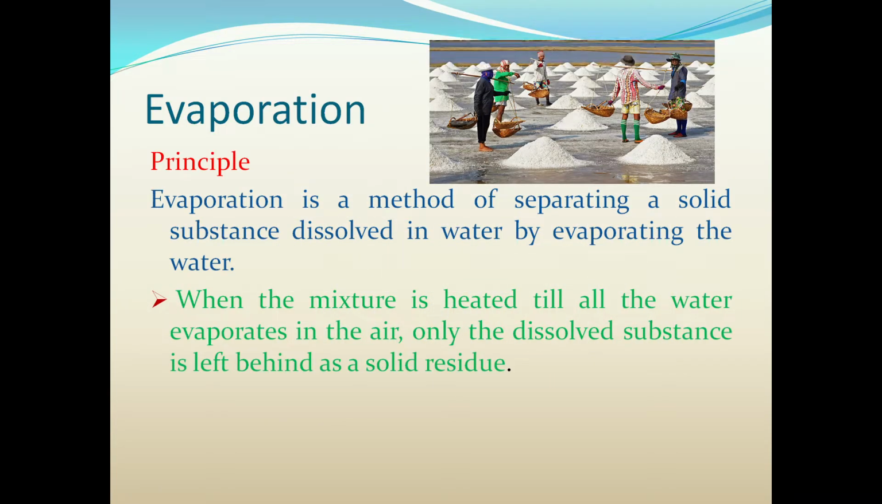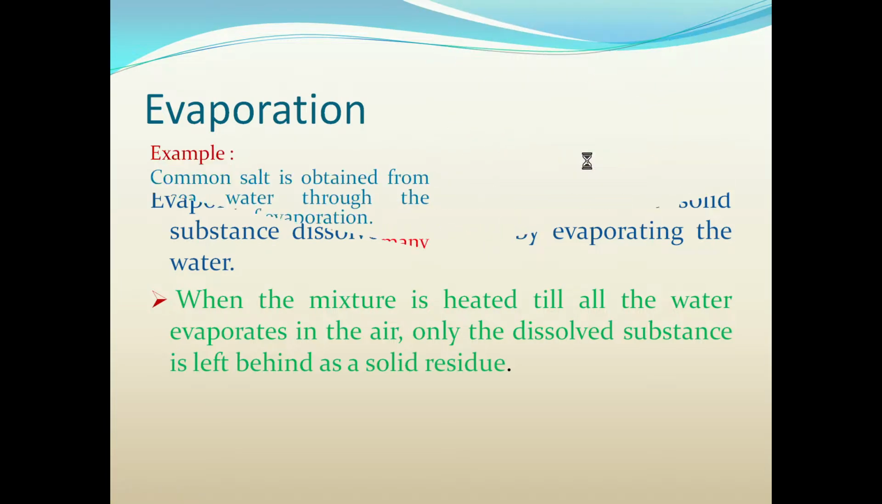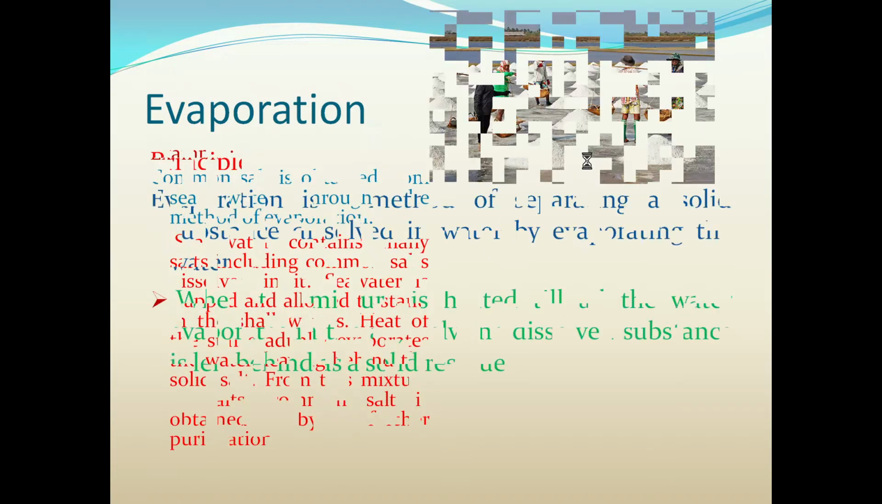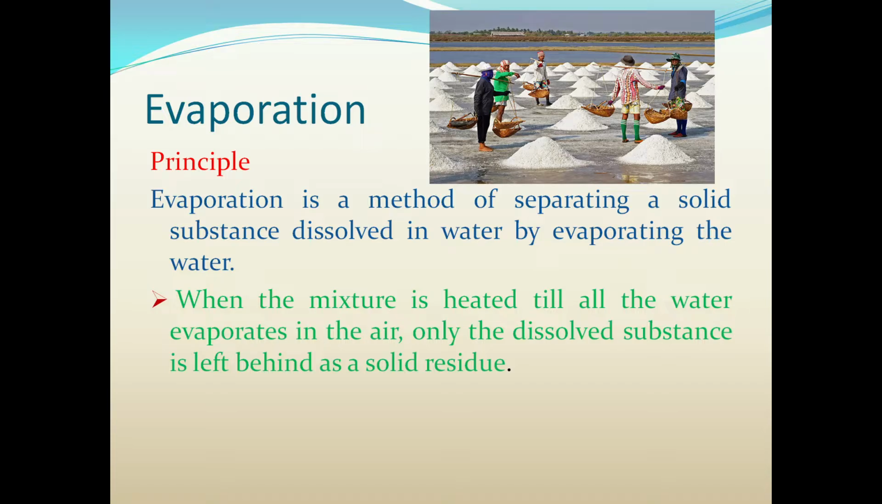Now let's see what are the principles of evaporation. Evaporation is a method of separating a solid substance dissolved in water by evaporating the water. Here you can see this is a place where salt extraction is taking place. Salt is a solid which can be dissolved in water. So by evaporating water, you extract this solid salt.